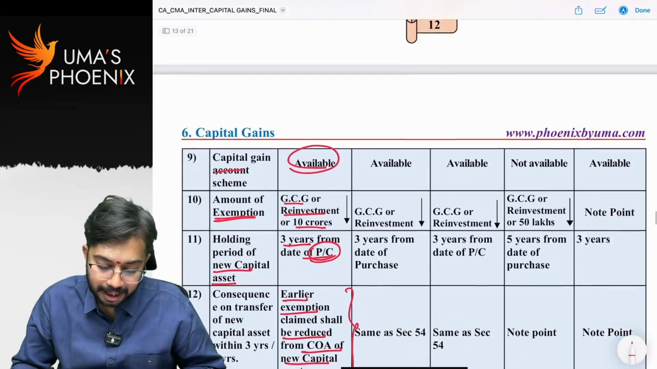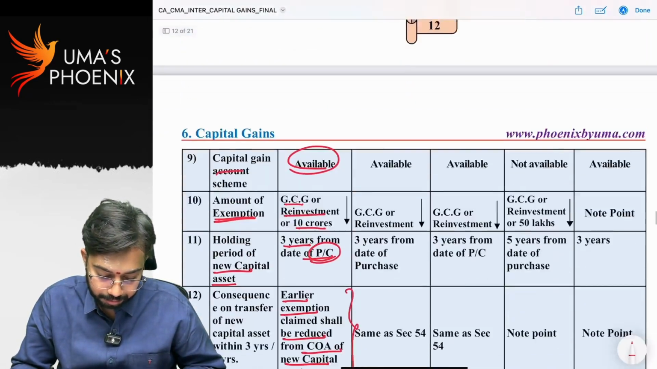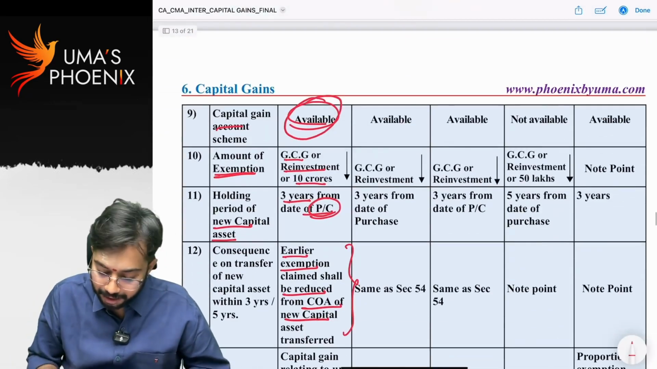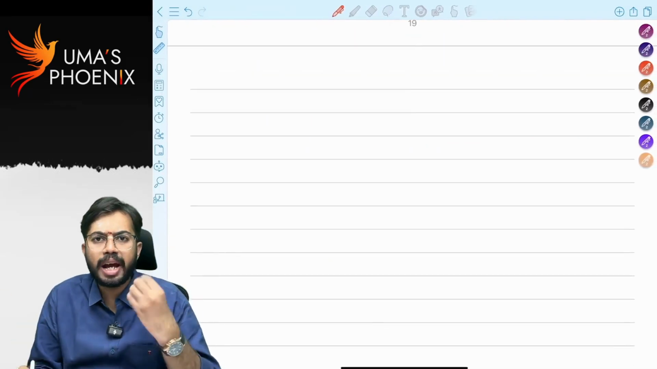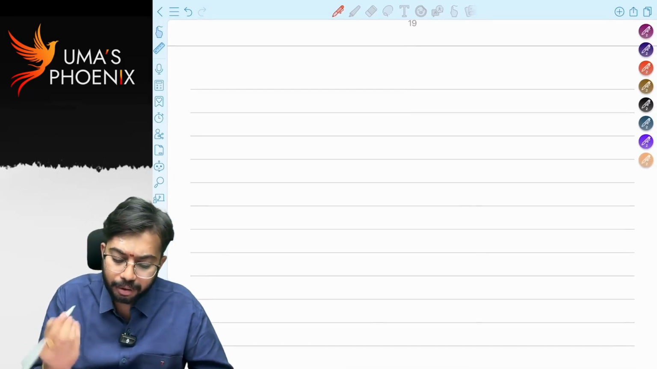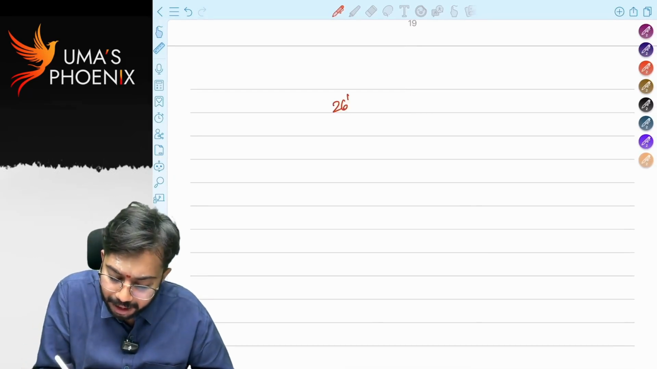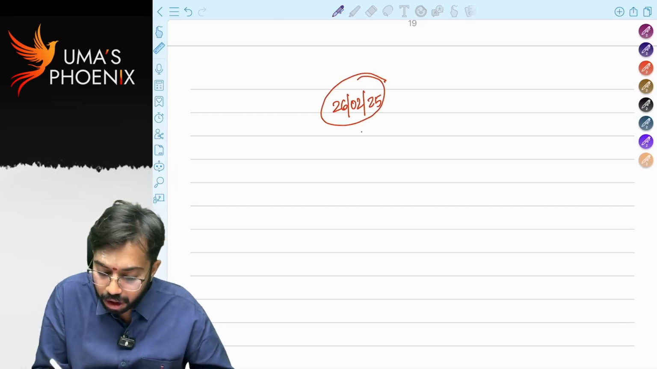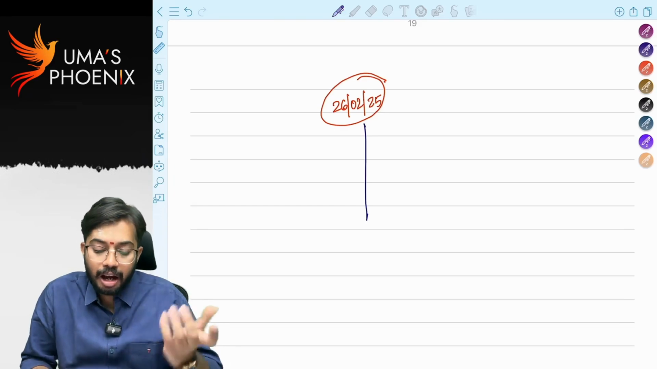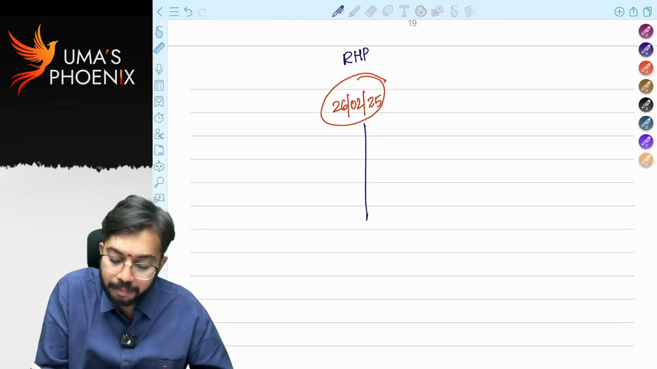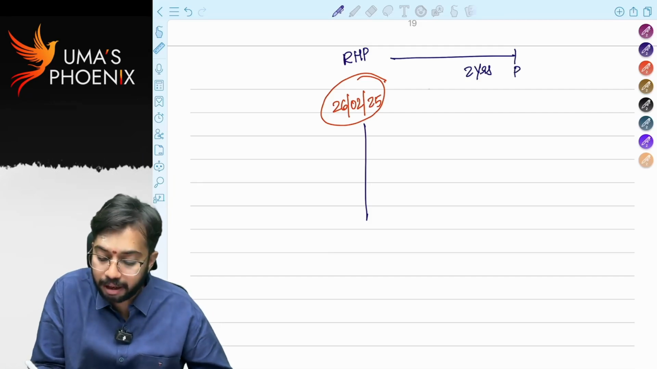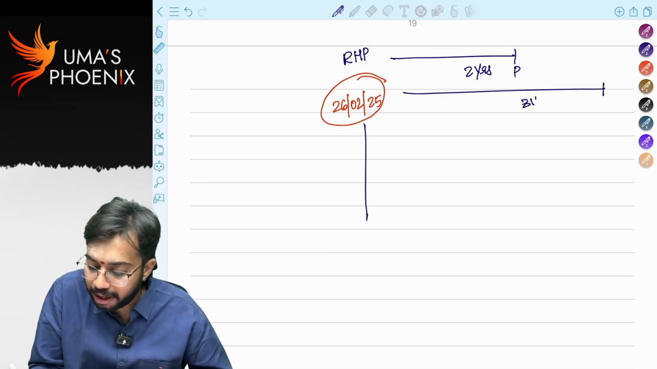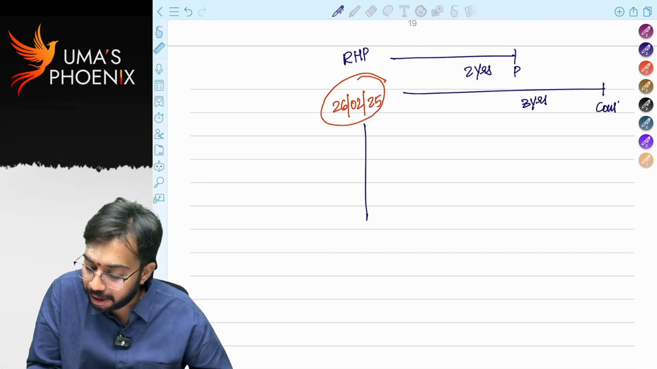Next, capital gains account scheme. Capital gains account scheme is available. I will explain this with one example. Today I sold the building. Let's say today is 26th February 2025. So on 26th February 2025, I sold my residential house property. I have time limit of 2 years to purchase new house property, or I have time limit of 3 years to construct a new house property, correct?